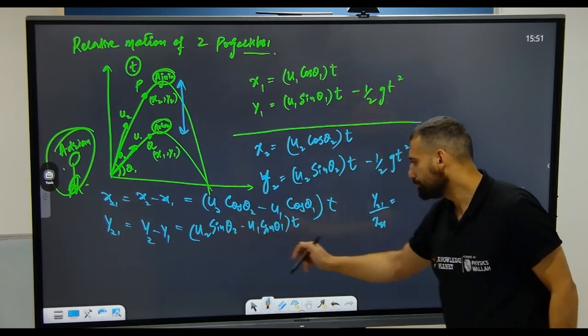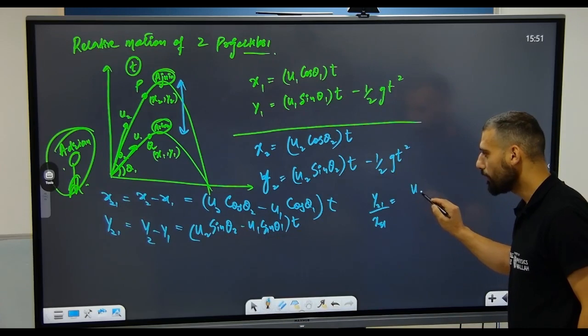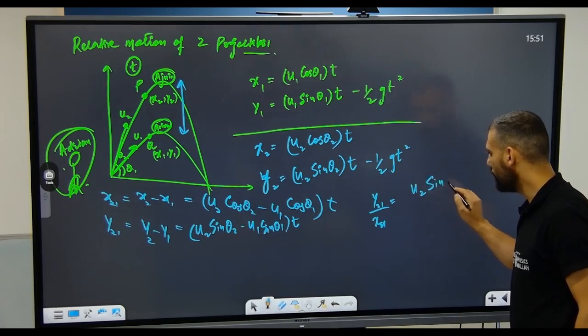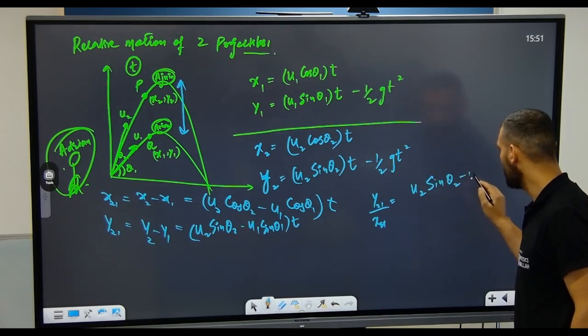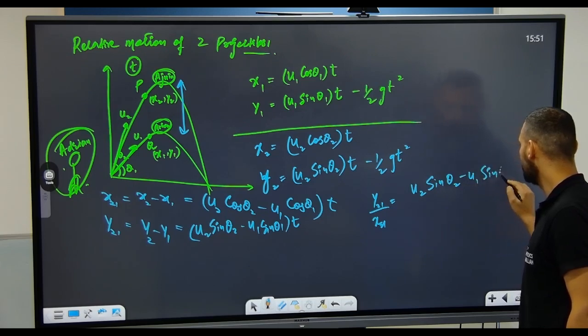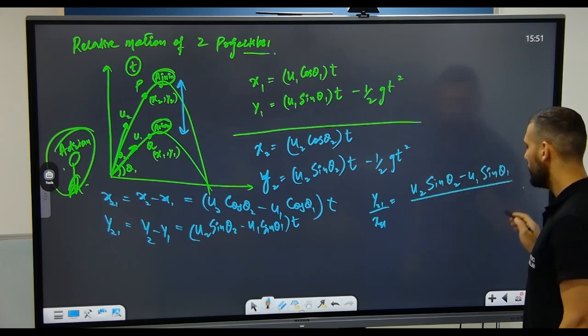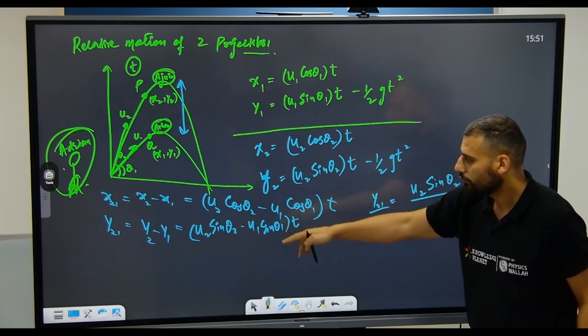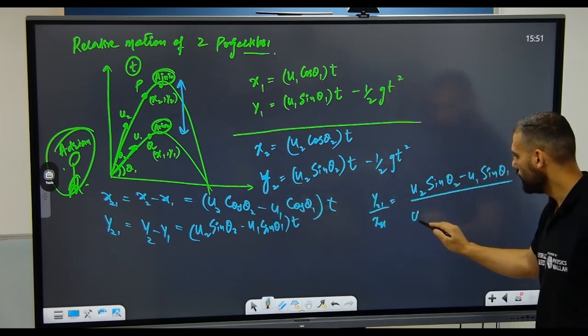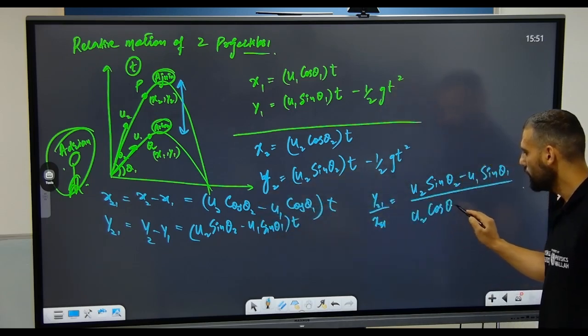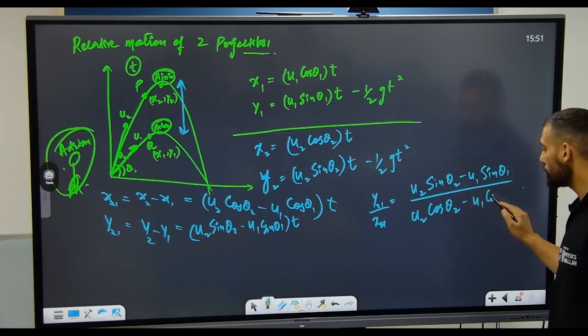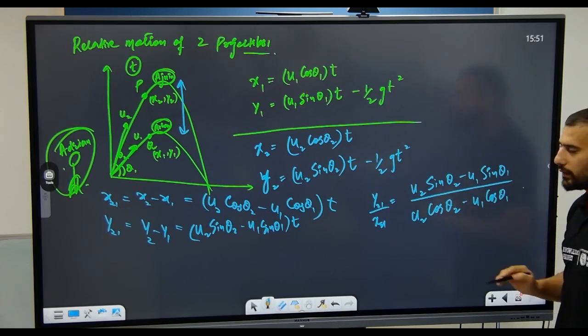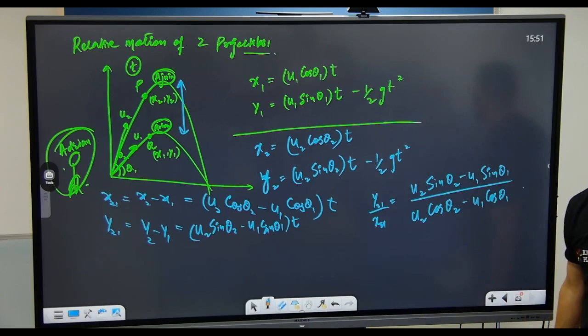Write it down: u2 sin theta 2 minus u1 sin theta 1, upon u2 cos theta 2 minus u1 cos theta 1, because t and t would get cancelled, right?